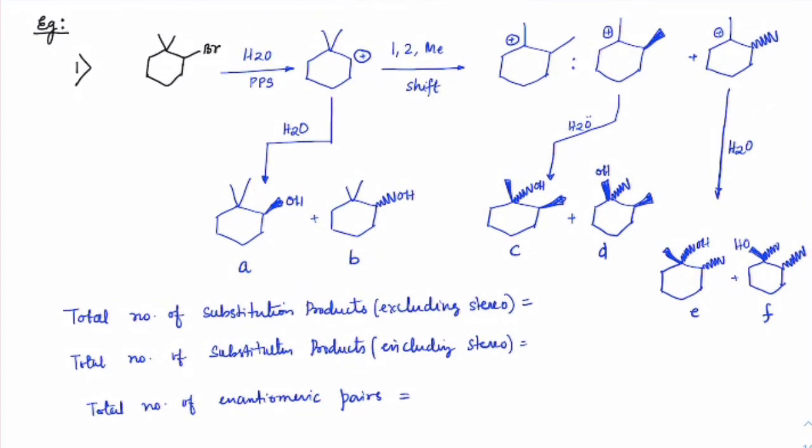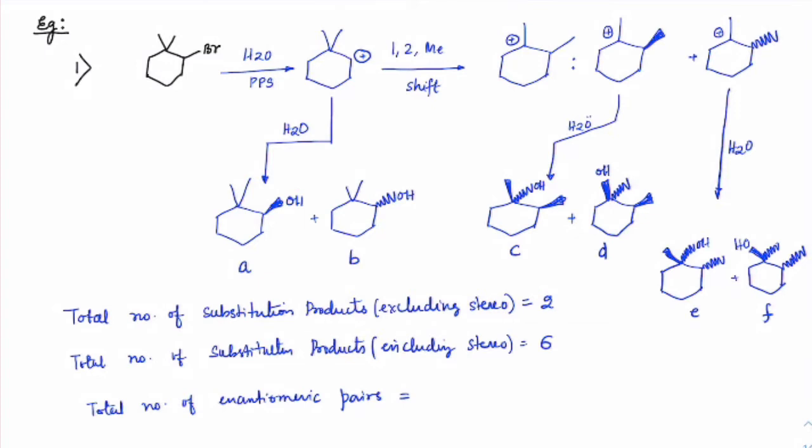Now check A, B, C, D, E, F. All of them are different stereo, different products here. But if you see overall structural kind, there are only two, because structural kind depends upon how many carbocations are formed. This is one. This is the second one. So excluding stereo 2, including stereo total number of products 6.